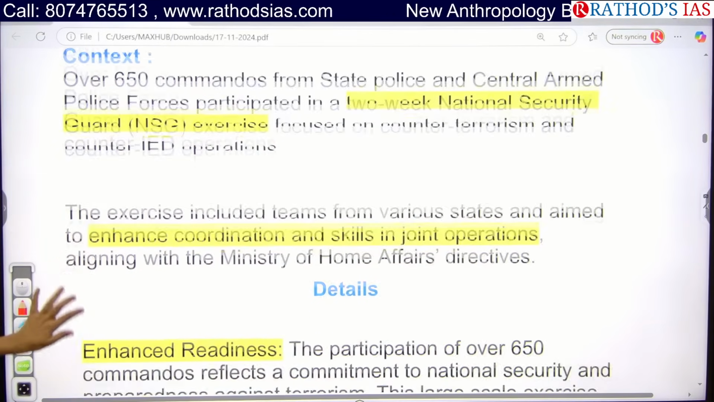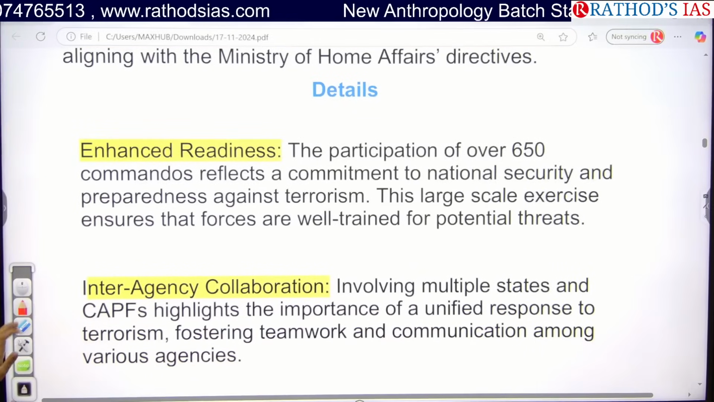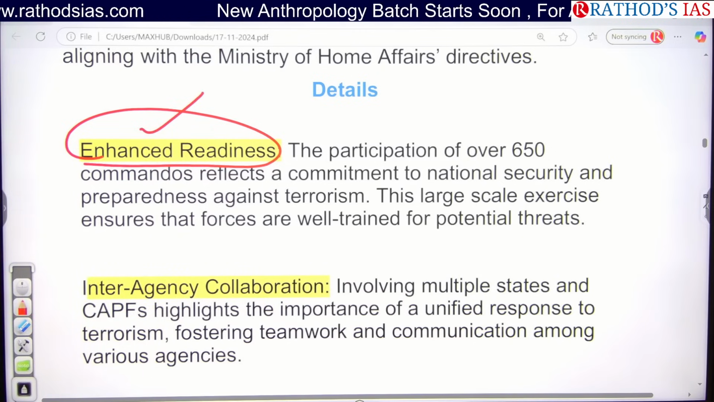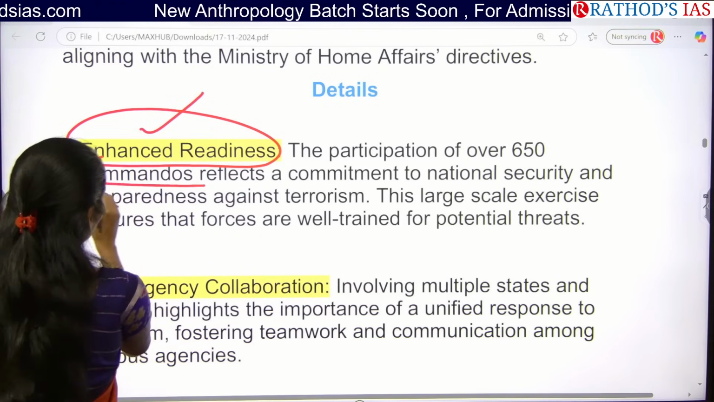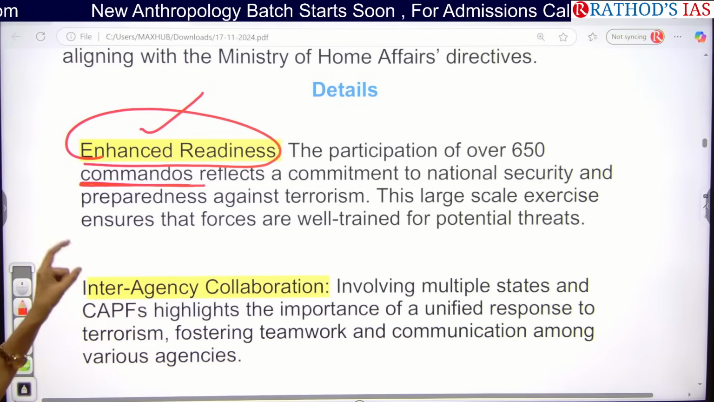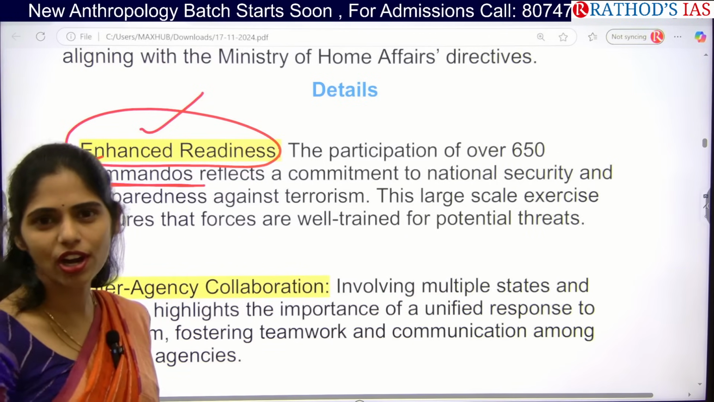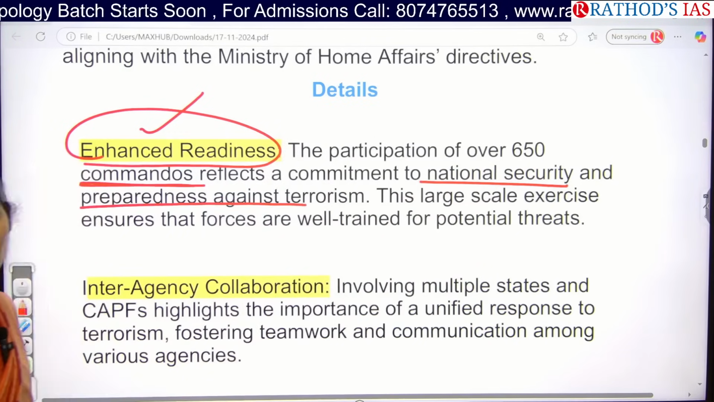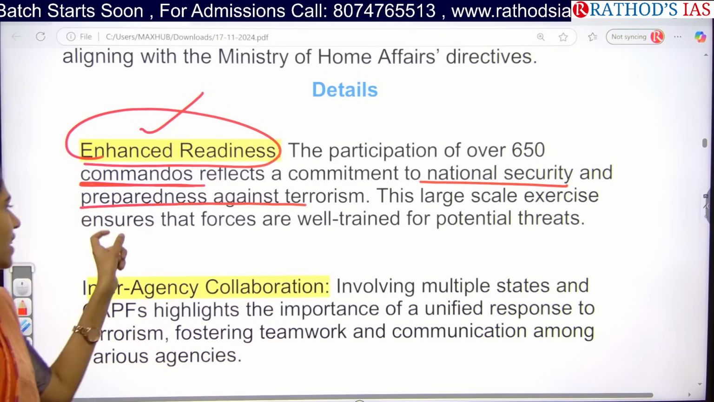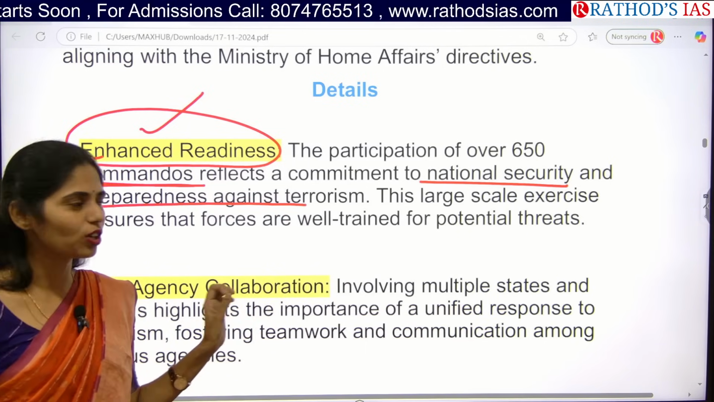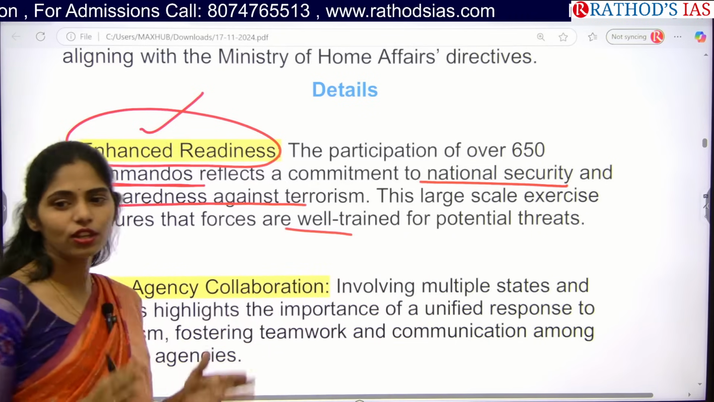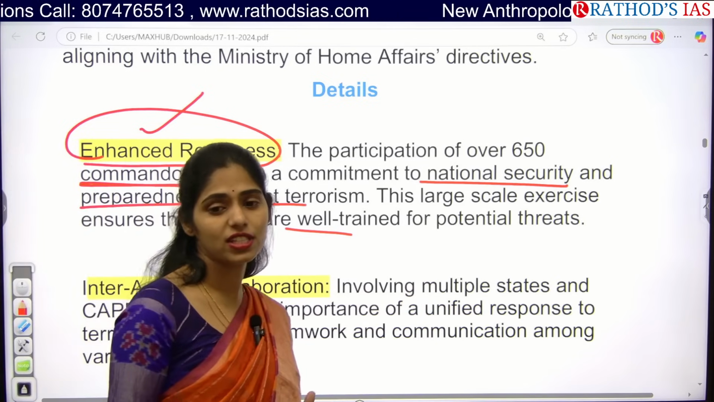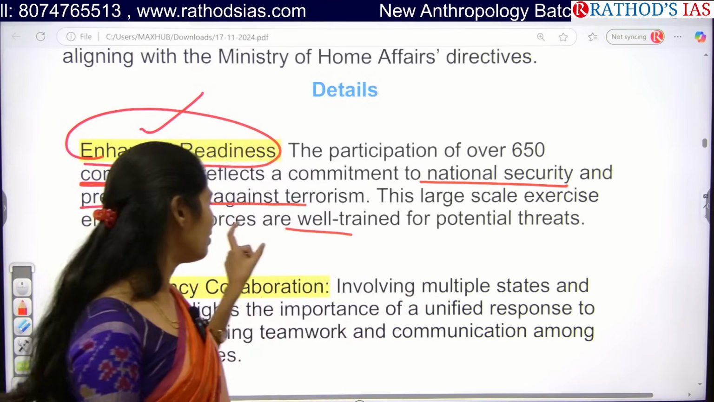Okay, now let us see the important details that you have to see from this article. The first one here is we are focusing on our enhanced readiness. Especially the participation of more than 650 commandos in this exercise shows that we are committed to our national security and our preparedness against terrorism. This is a very large scale exercise. That means we are focusing on training our security forces against potential threats. We don't know in which area we are going to have this kind of terror threat, right? That one is very important.